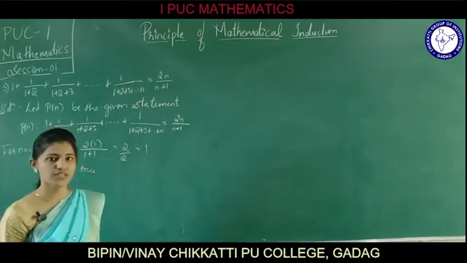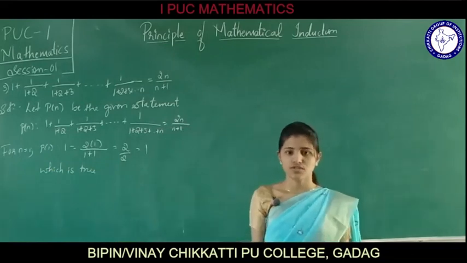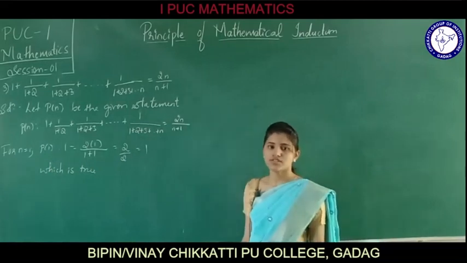Now what we are going to do again? Now assume that the given statement is true for n equals k. What is k? k is some positive integer.